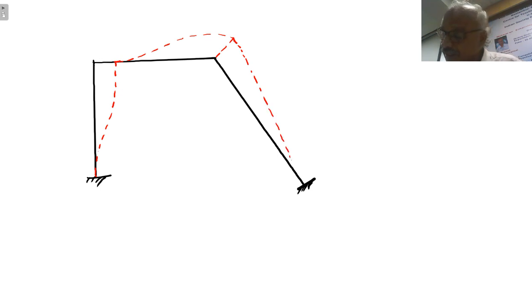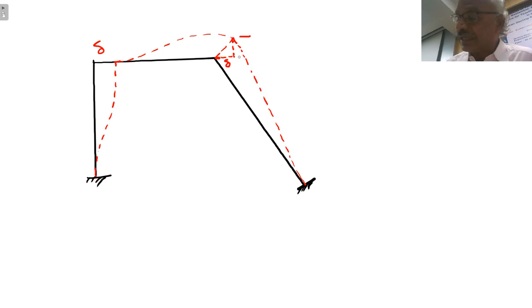So it will go like this. The horizontal displacement, this value is delta. Suppose if this is delta, this will also be equal to delta. Right. Now this beam will undergo a vertical displacement.